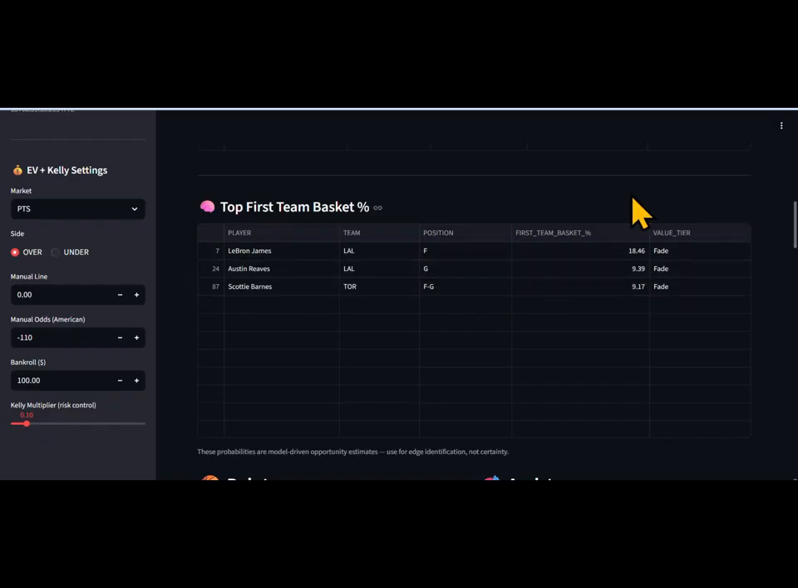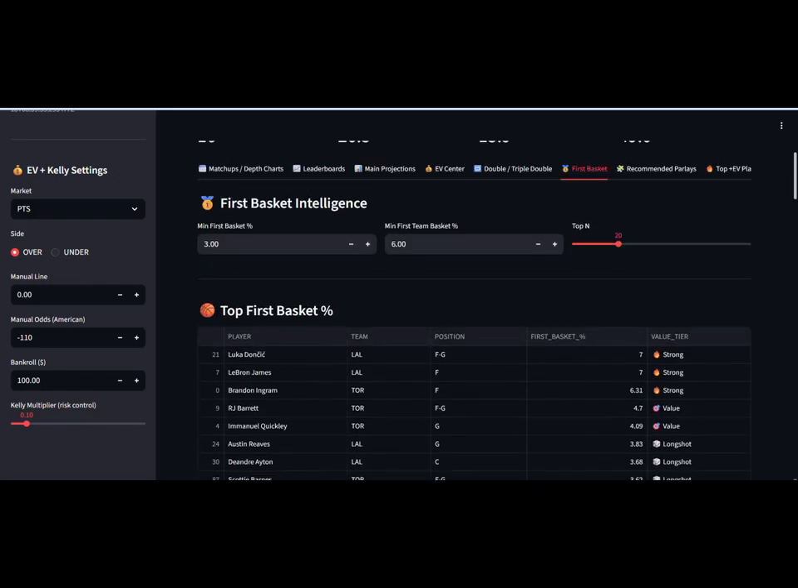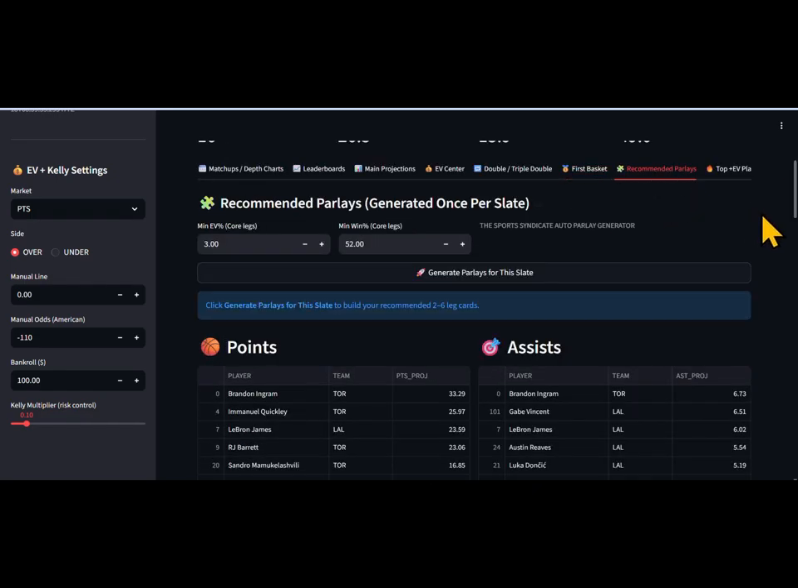So scoring the first basket and scoring the first team basket are two completely different markets. You have them both right here. Moving on to recommended parlays. We generate parlays for the entire slate, not only for when you have access to the full model. I believe it gives you 20 to 25 different parlays, absolutely free. There's no additional separate payment you need to make to access this.